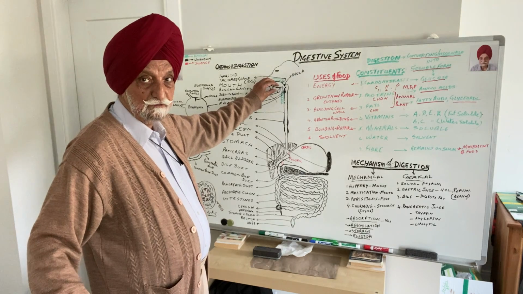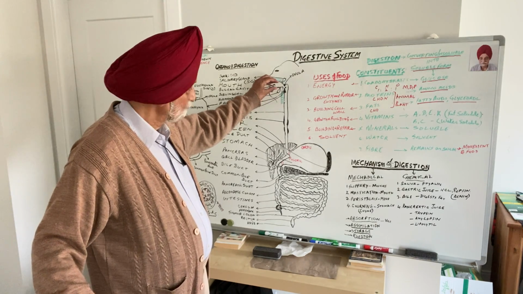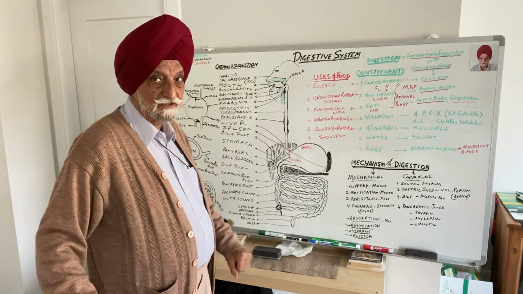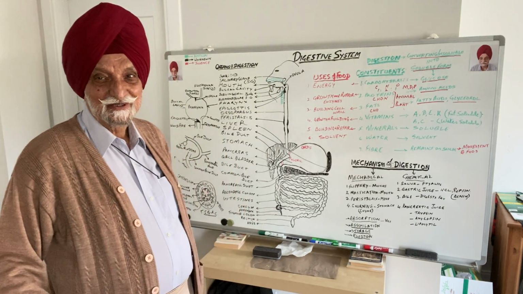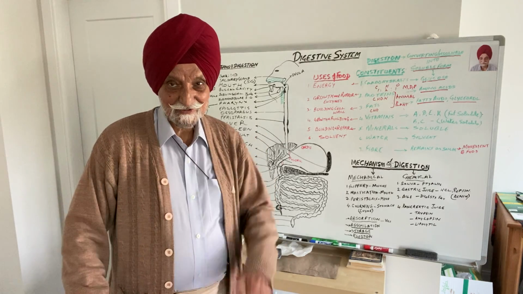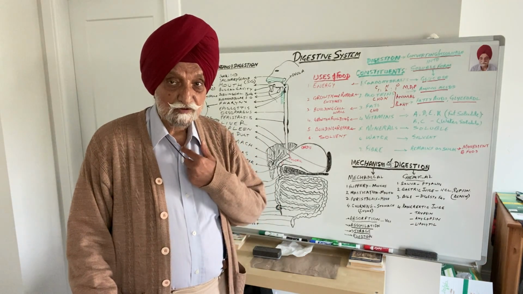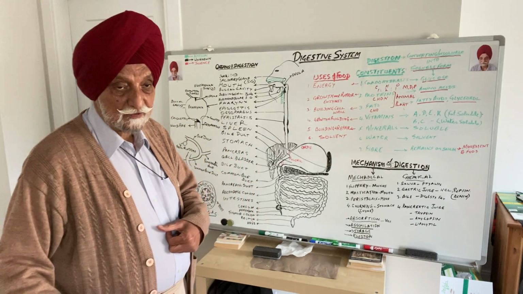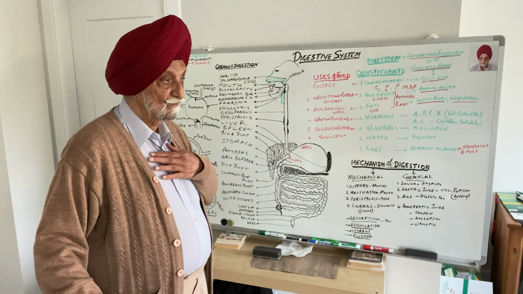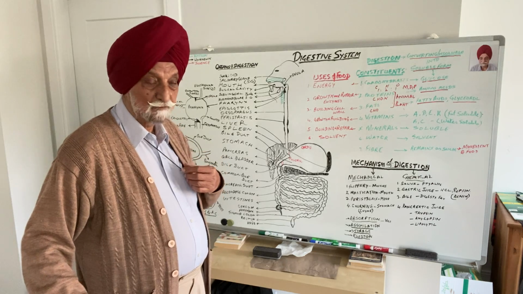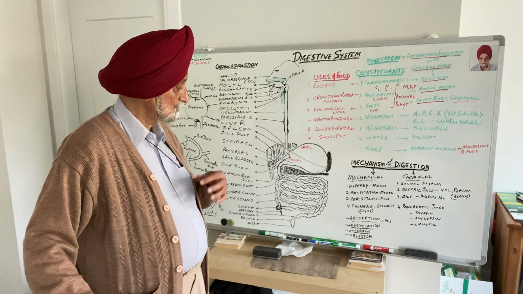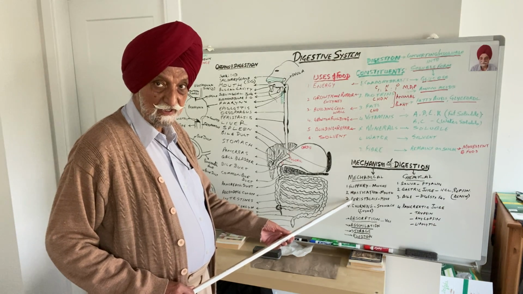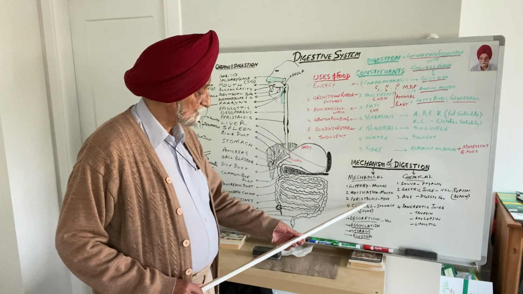Once the food is pushed from the buccal cavity into the pharynx, you have no control of the food. Interesting. Then food moves on its own. That movement of the food on its own is by the process of muscles present in the alimentary canal called peristalsis.